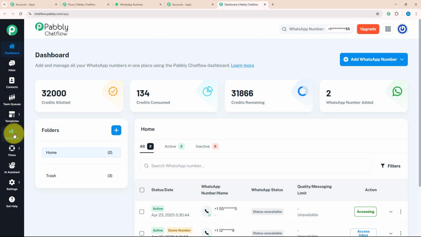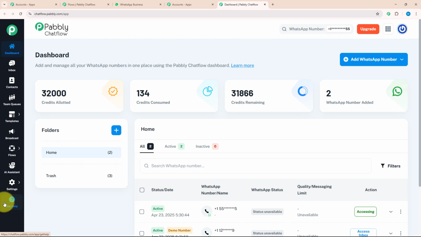Below that, there is the broadcast section where you can send mass messages to bulk customers with a customized template. Next, there is Flow, which is a powerful tool to create chatbots. After that, there is AI assistant, settings and get help. If you want to know each feature individually, we have created a separate video for that. The link will be provided in the description box.